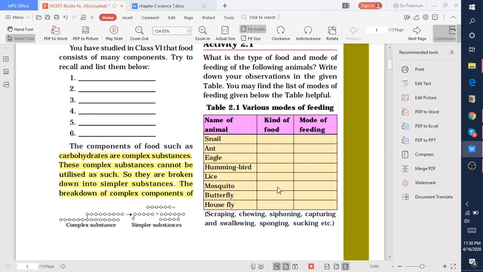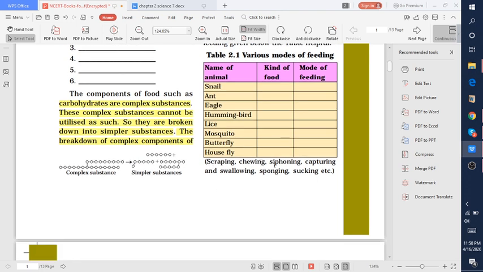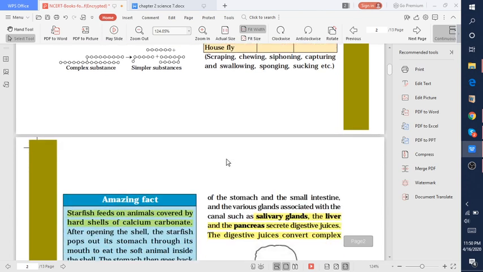You have to fill in the kind of food these organisms take and the mode of feeding, that is scraping, chewing; these are all modes of feeding, how it takes food inside the body. So you have to mention here the kind of food and the mode of feeding.